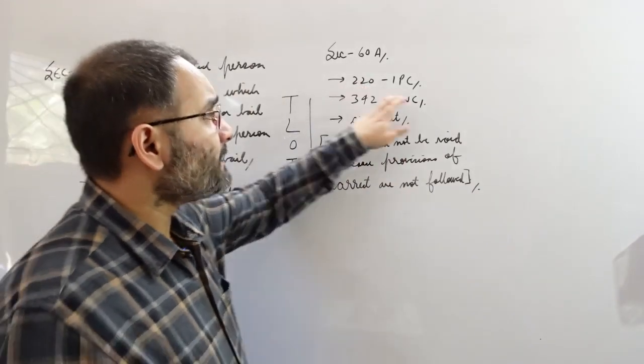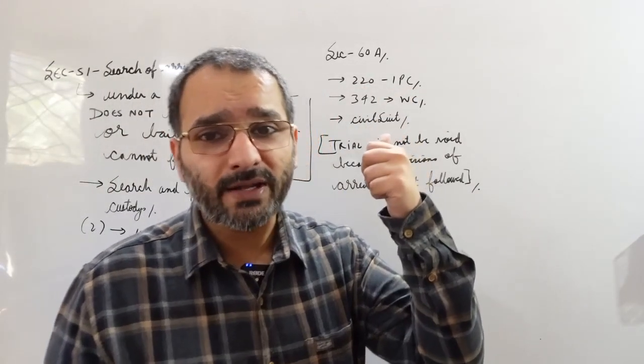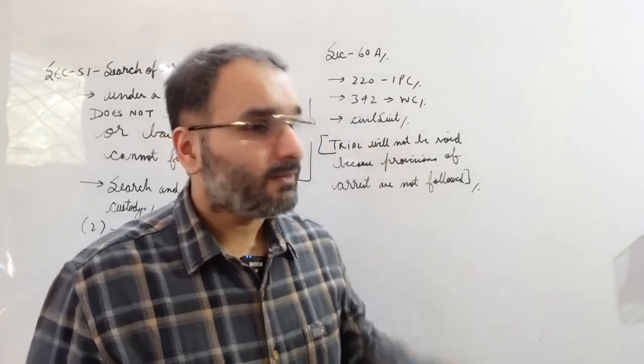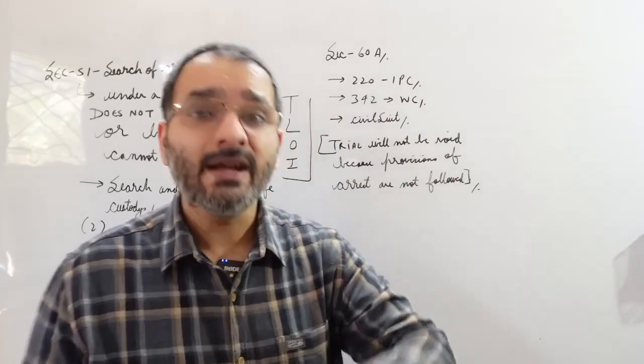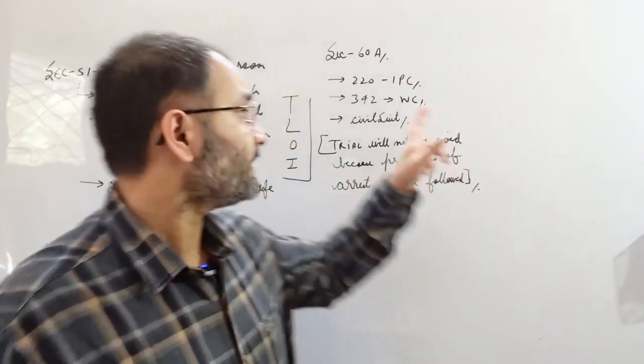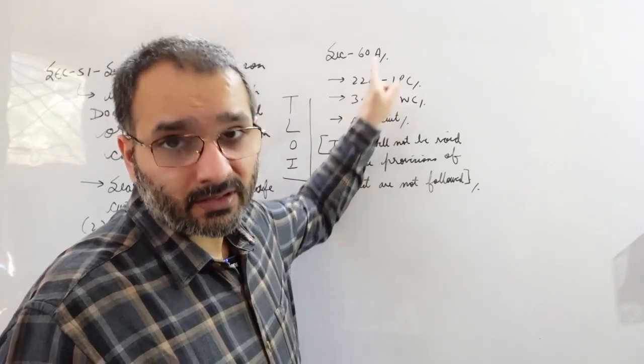So 220 IPC, I implore you, pick up the Bare Act, go to 220 IPC and read it once. What happens when you have the authority to arrest but you use that authority illegally? How is it an offense and it's defined there in 220 IPC? Have to remember this section because it's related here.